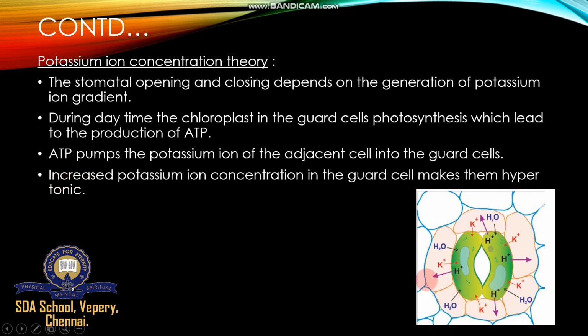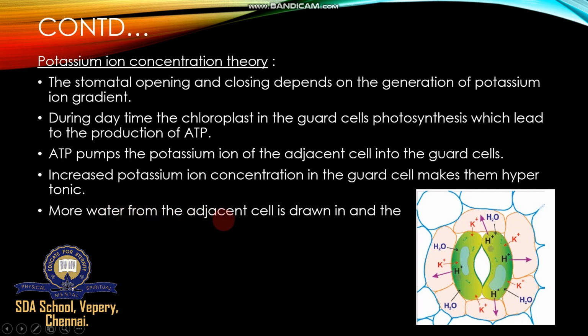So this subsidiary cell just exchanges K plus ion and removes H plus ion. Entry of K plus ion happens inside the guard cell, and the guard cell provides H plus ion outside to the subsidiary cell. This exchange happens here, and the guard cell becomes hypertonic. What is hypertonic? Hyper means more concentration of K plus ion. H plus ion is moving outside and K plus ion will accumulate more inside. Here the guard cell has a very high concentration of K plus ion or potassium ion, immediately a hypertonic condition.